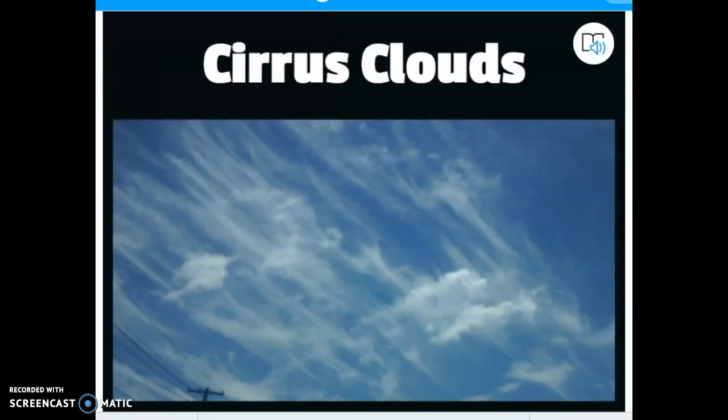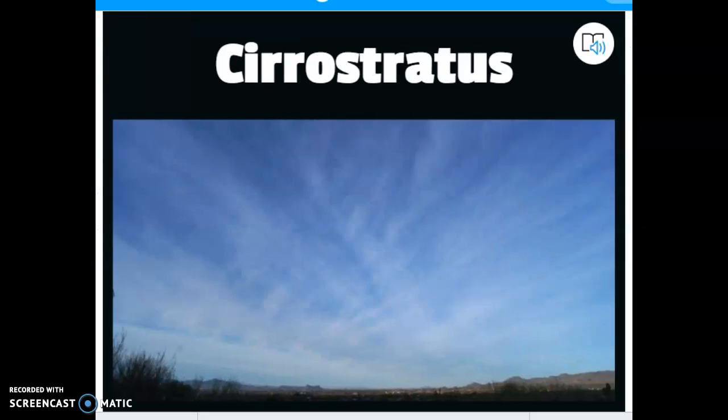Well, obviously we have cirrus clouds. We don't need to call them cirrocirrus because that would kind of be silly, but cirrus clouds form very high in the sky, and we already know about those. Cirrostratus. Now, you don't have to really take notes on these, but I have seen these prefixes show up, and I want you to understand them.